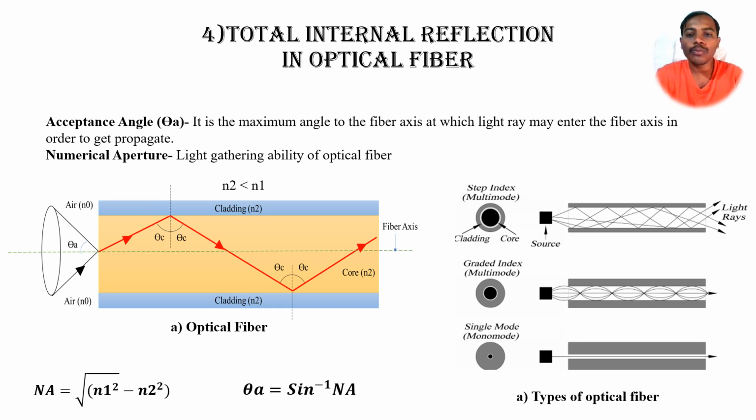On the basis of the shape of core and clad material, optical fibers are classified into various types. Some of the types are step index fiber, or multimode fiber, graded index multimode fiber, or single mode fiber. In single mode we can see the core's dimension is very small in diameter.